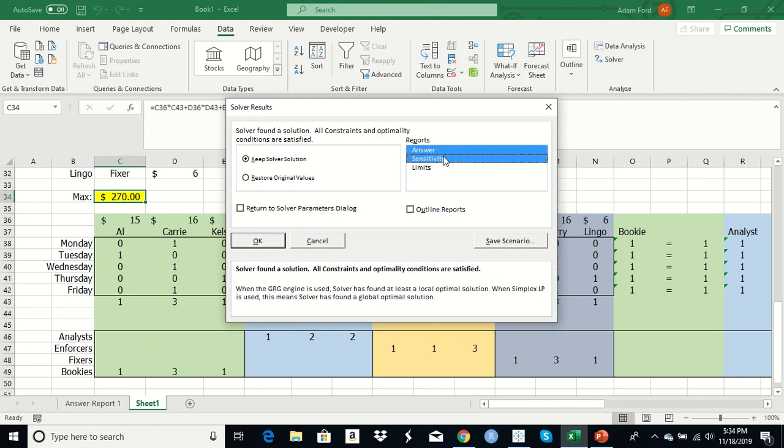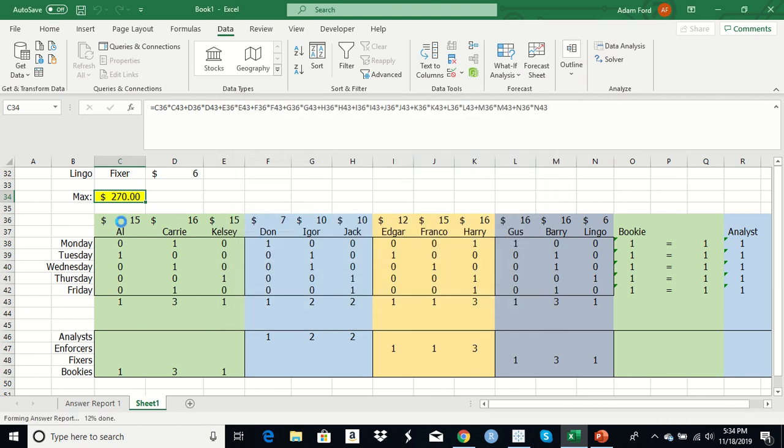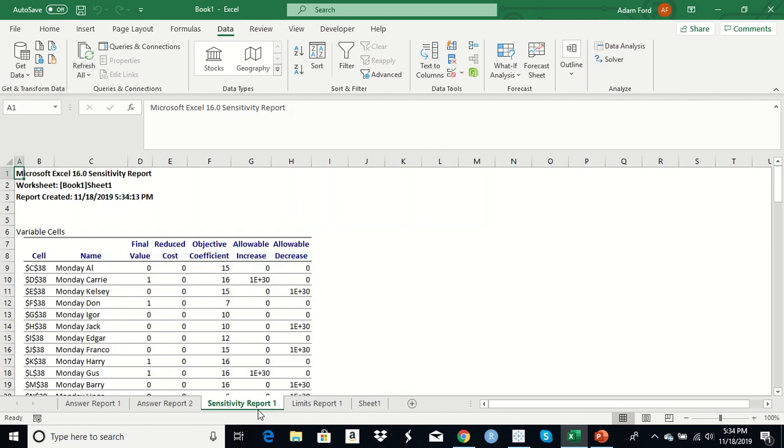There we go, and then we've got all our reports that are generated. Maximum amount of profit we can make this week is $270. Reports are being generated. I'm surprised it generated a report. There we go. All right. So we have all our reports generated